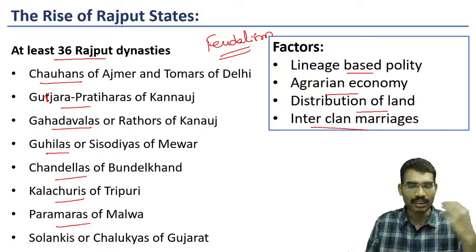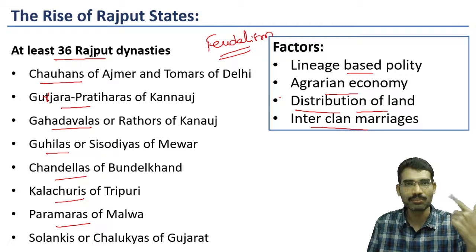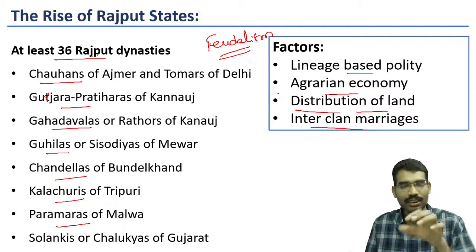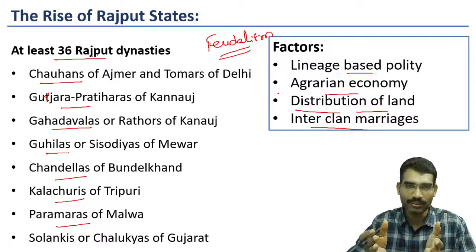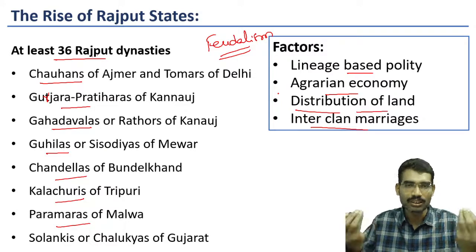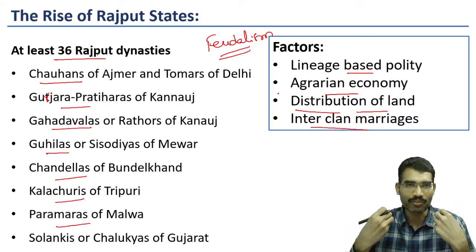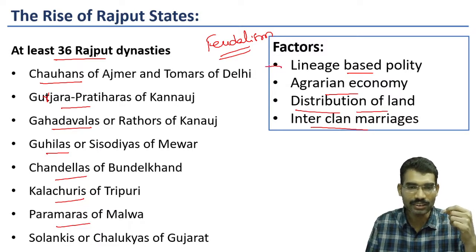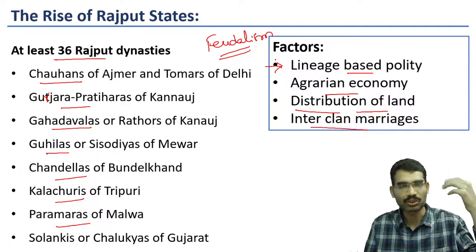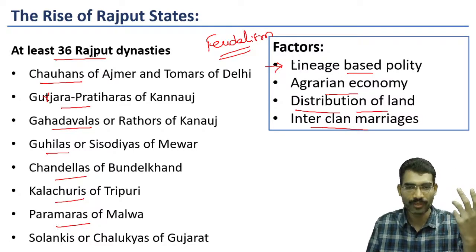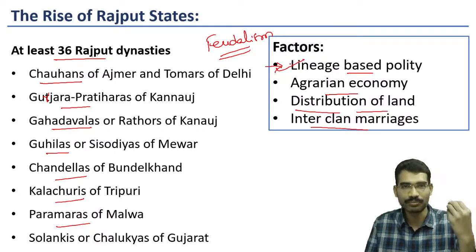Because of this, the distribution of land among the administrators became a very common practice, and it gradually led to decentralization of polity. In this decentralized polity, the centralized administration got weakened. The individual small principalities became very powerful. Now these small principalities started taking lineage from Suryavamshi, Chandravamshi, the solar dynasty or lunar dynasty. So that is lineage-based polity.